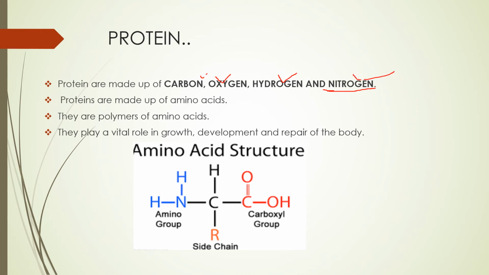Okay, proteins are made up of amino acids. When we compare to carbohydrates, they are made up of monosaccharides, while amino acids make up proteins. Now when many amino acids join together, they form a polymer. Polymer means something which is made up of different small units. Different amino acids join together to form a polymer, and this polymer is called protein.